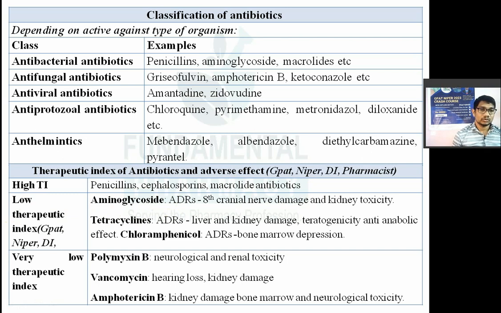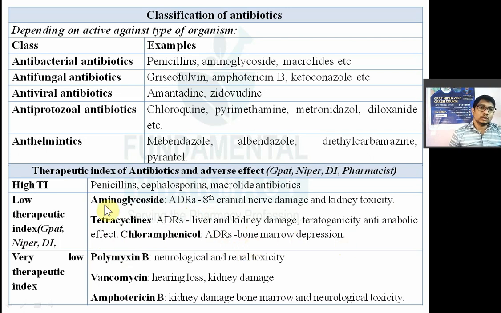Aminoglycosides include gentamicin, and all the -mycins, streptomycin, all these are aminoglycosides. So they damage the 8th cranial nerve and can cause deafness. Tetracyclines are also a low therapeutic index drug. They have liver toxicity, kidney toxicity. They are teratogenic in nature. They have anti-anabolic effect. Chloramphenicol is also low therapeutic index. Bone marrow suppression, aplastic anemia, that is the adverse effect.